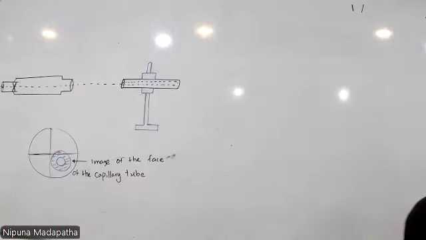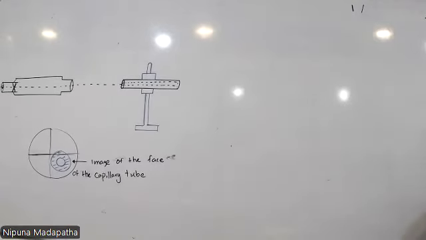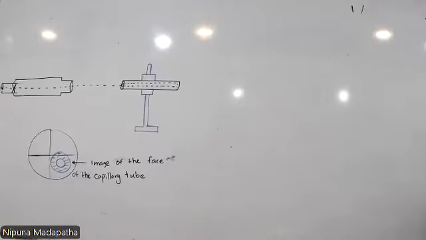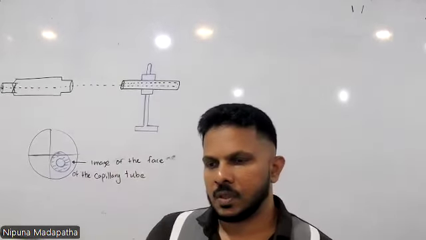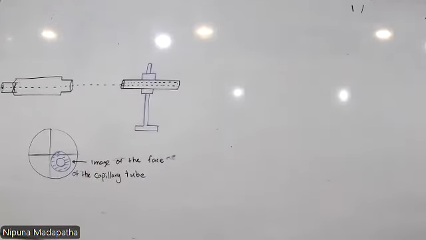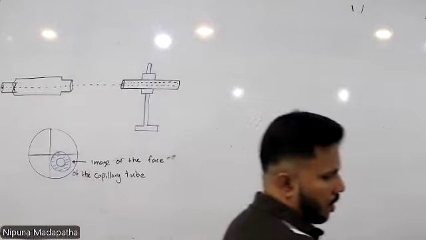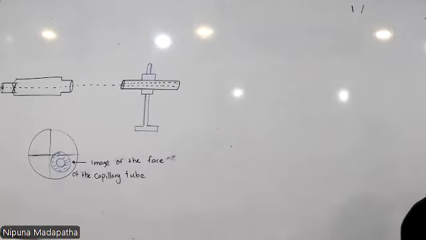Then measure the external horizontal diameter of the tube as shown in figure 3. Obtain readings R1 and R2.